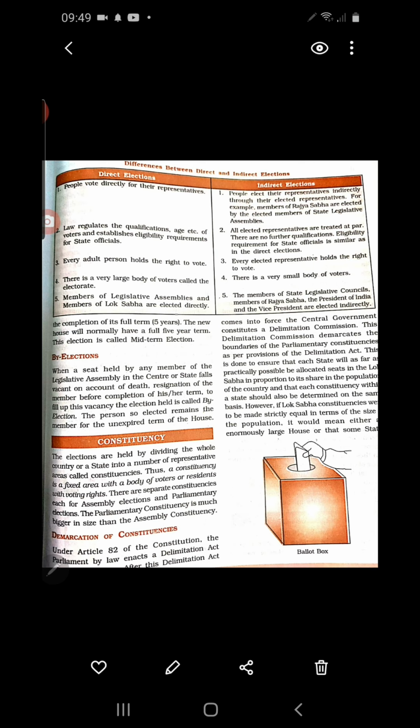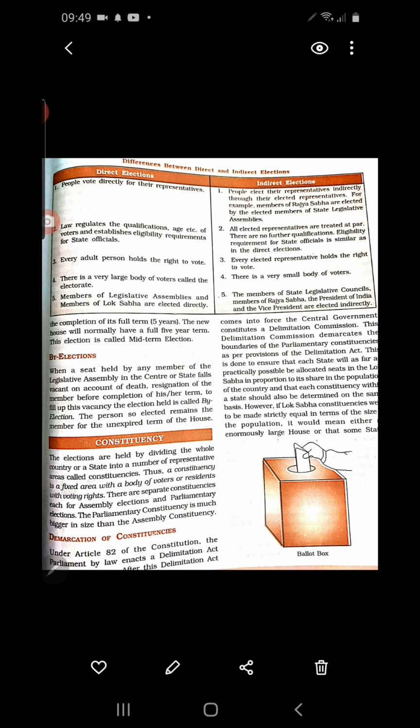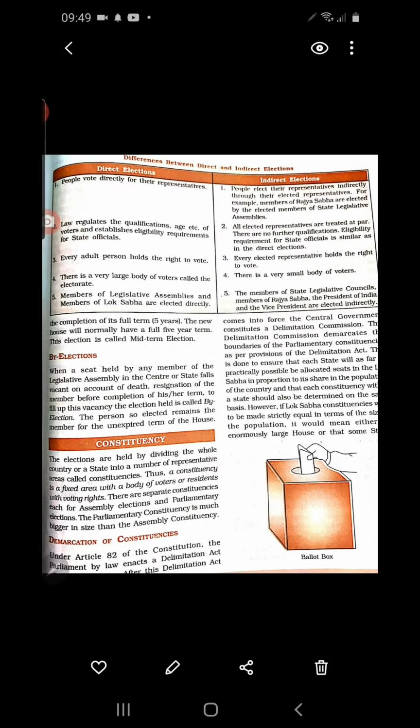Understood? But a general election is conducted in a country as a whole after the term of 5 years. A midterm election is held in a country before the completion of 5 years. How does it happen? Suppose a government collapses. If the government does not have a majority, or if there is a coalition government and any political party withdraws support, the government collapses before the term of 5 years. Then another election has to be held before the term of 5 years. That is called a midterm election.